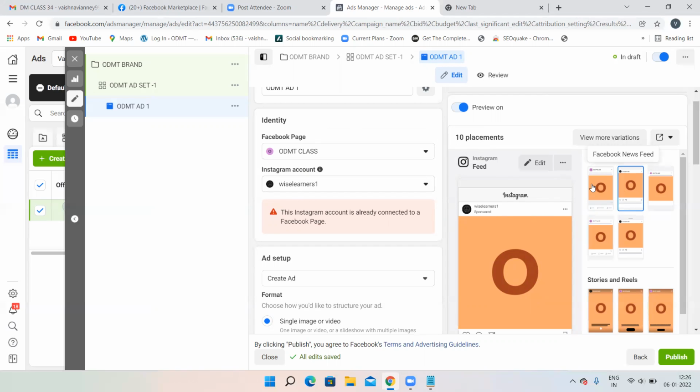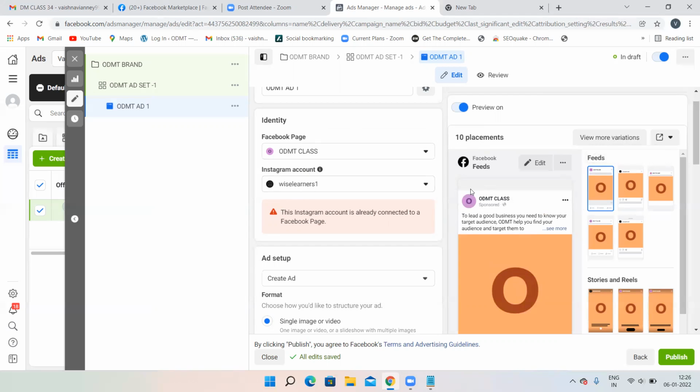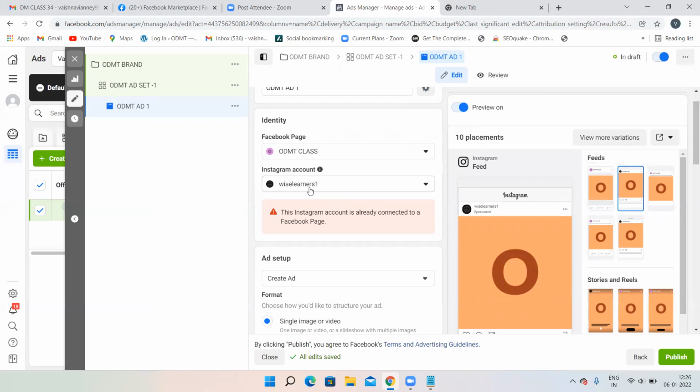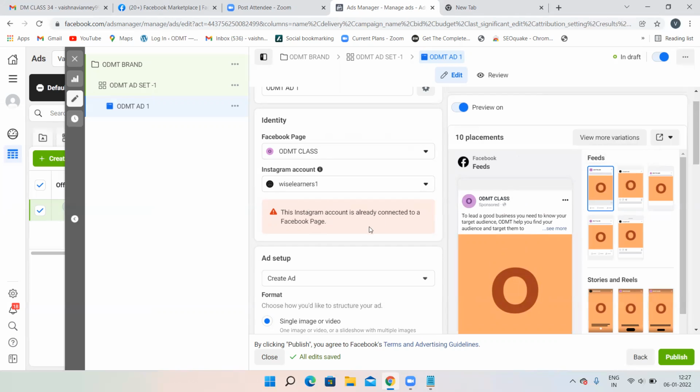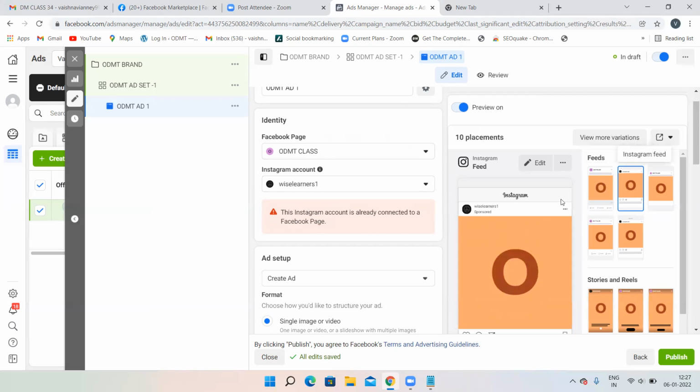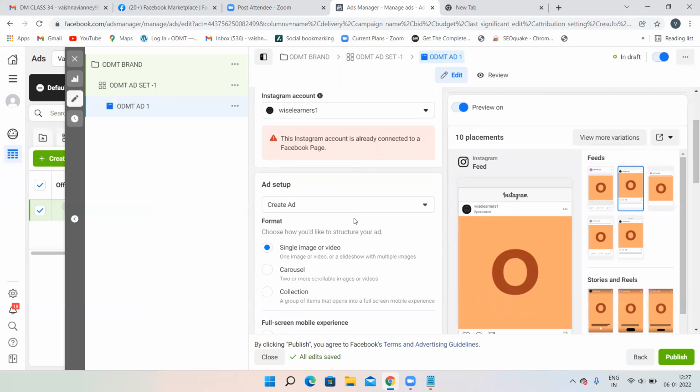The only thing is, if you see the Facebook news feed, you can see the Facebook page. Earlier, for Instagram also we were seeing the Facebook page option, because we had not connected our Instagram account, so we were seeing the Facebook page name for Instagram as well. But now because I have connected my Instagram account, this is just an error, don't think about this. Now I have connected my Instagram to my Facebook page, so for the Instagram ad I'm seeing my Instagram account name, and for the Facebook ad I'm seeing my Facebook page name. That's it. See, sponsored is appearing over here. Here also sponsored is appearing because it's an ad.